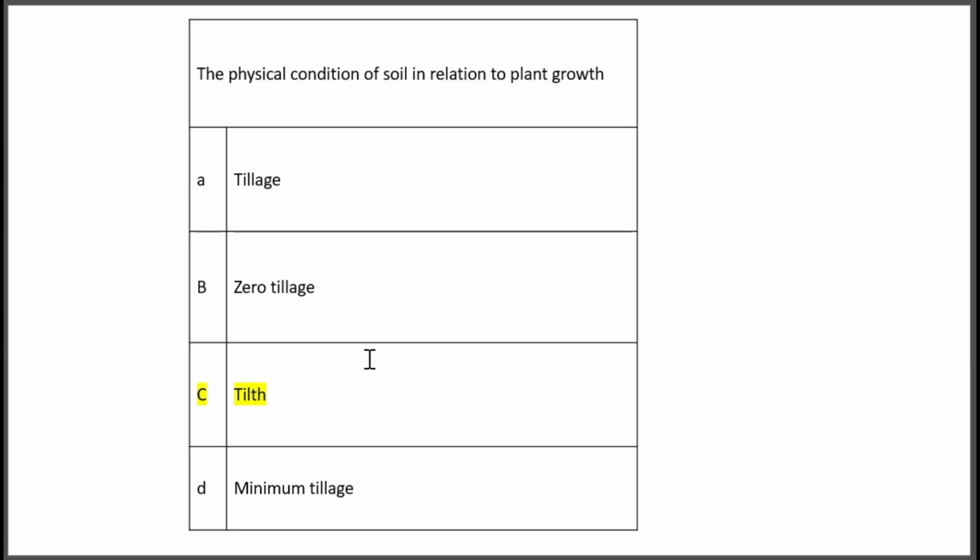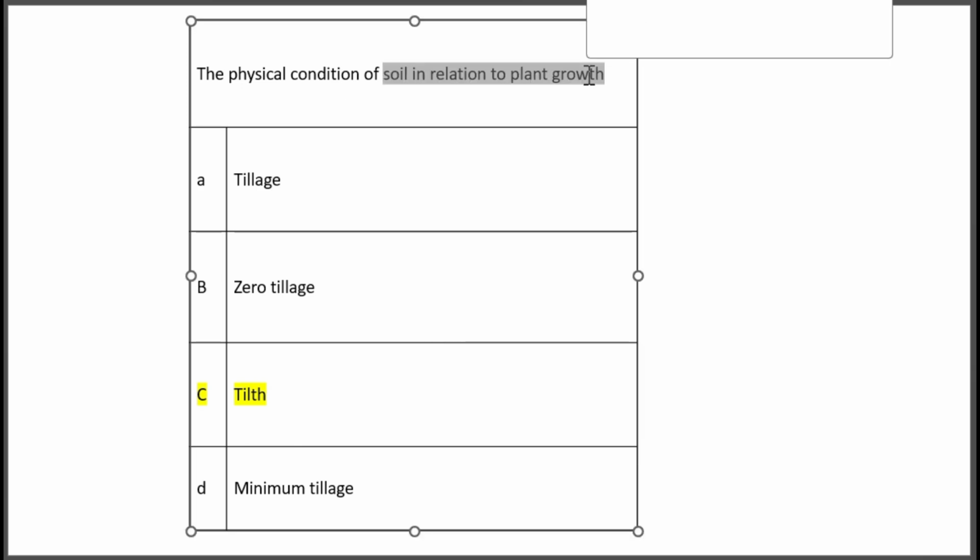It is a physical condition. Tilth is a physical condition of soil in relation to plant growth. This is important. In relation to plant growth. So, the physical condition of soil in relation to plant growth is tilth. Okay.